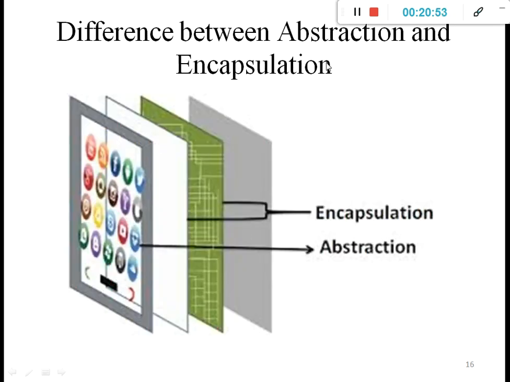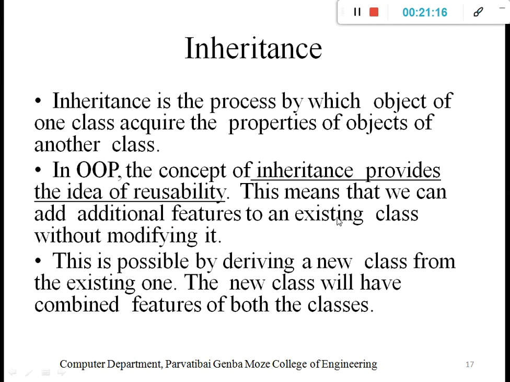Difference between abstraction and encapsulation: abstraction means you access your mobile screen, and you do not care about how exactly it works. Encapsulation is about the implementation. Whatever the abstraction interfaces execute behind the screen, encapsulation runs for that. That is simply the difference between abstraction and encapsulation. Then the next concept is inheritance. Inheritance is the process by which an object of one class acquires the properties of an object of another class.